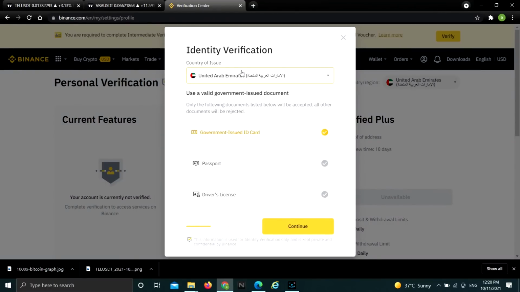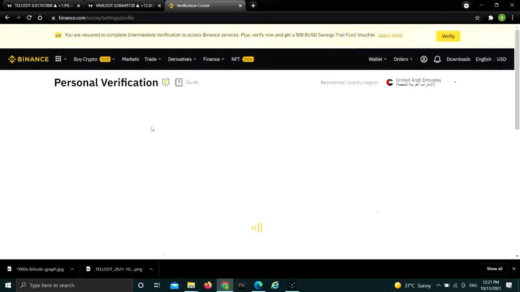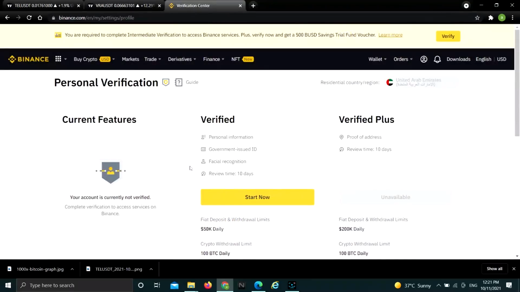Then it will take you to this page which would ask you to have some sort of an identity verification. You would have to use either your ID card, passport, or a driver's license, and after that you just upload this document, and after that it will say verified. You've already registered to Binance and verified your account. You will be able to withdraw, and you will be able to deposit money to Binance.